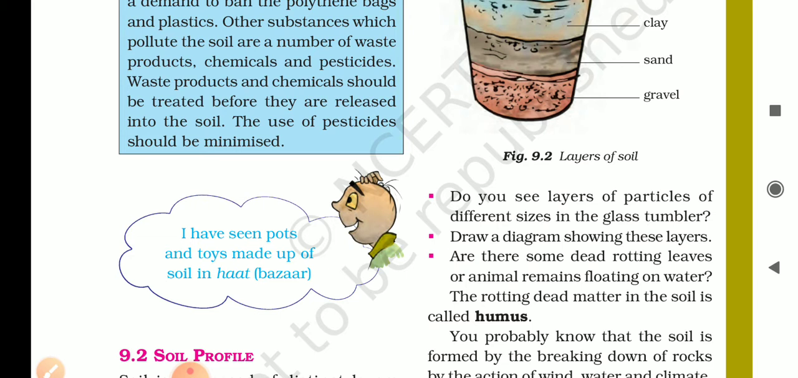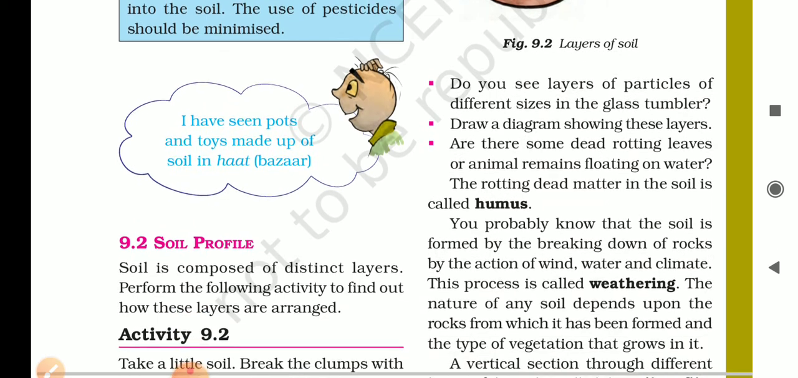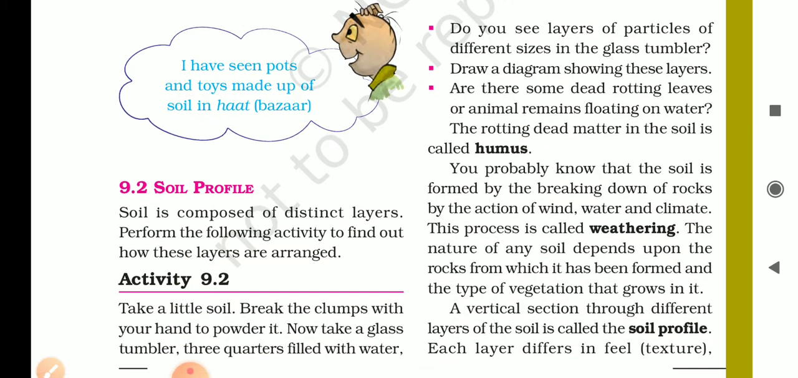Are there some dead rotting leaves or animal remains floating on water? The rotting dead matter in the soil is called humus. The topmost layer is rotting dead matter in the soil, and it is called humus.